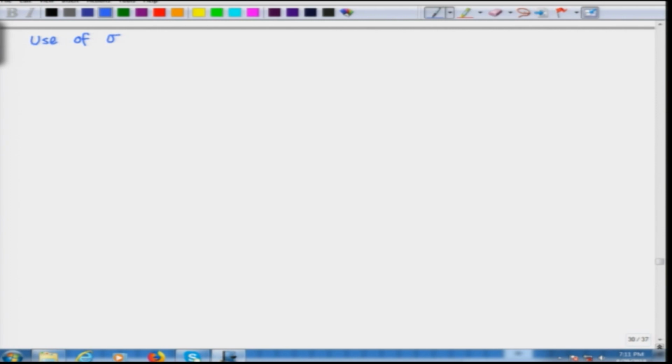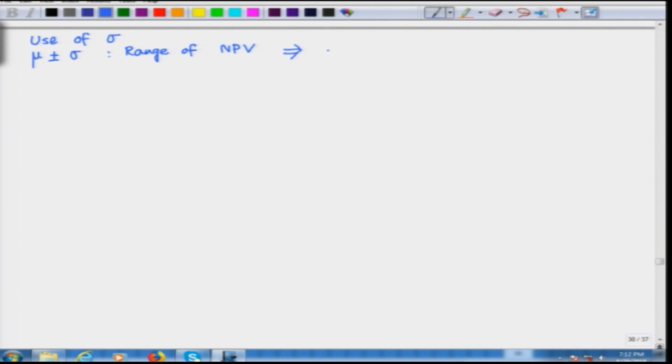So, one can compute mu plus minus sigma, and that gives a range of this random variable NPV, net present value. So, if we compute this mu plus minus sigma, what is the usefulness or interpretation?